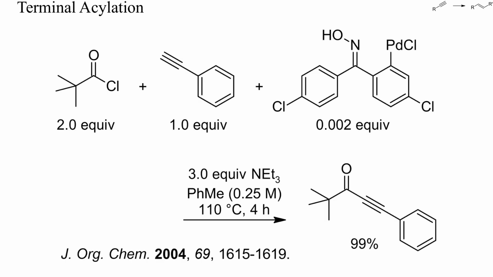As mentioned, the acylation of terminal alkynes sometimes yields alkenyl ketones, as in this example. Here, the acylation was catalyzed by palladium and further promoted by an excess of triethylamine.